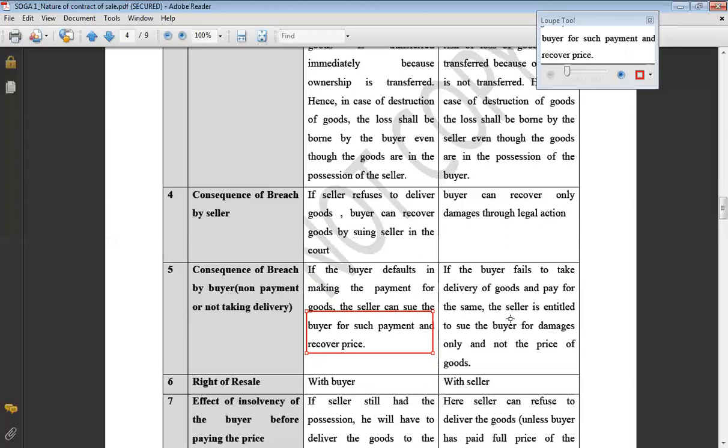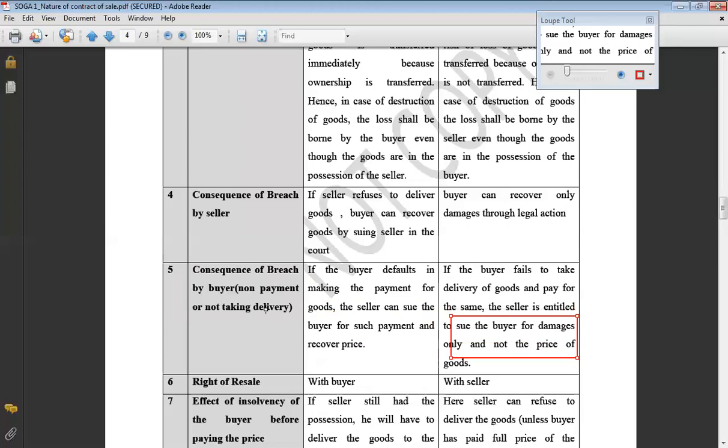But in case of agreement to sell, he cannot sue him for the price, because the goods all belong to the seller only. Buyer has not become the owner and he refuses now to pay the price. Then you can only sue him for the damages.